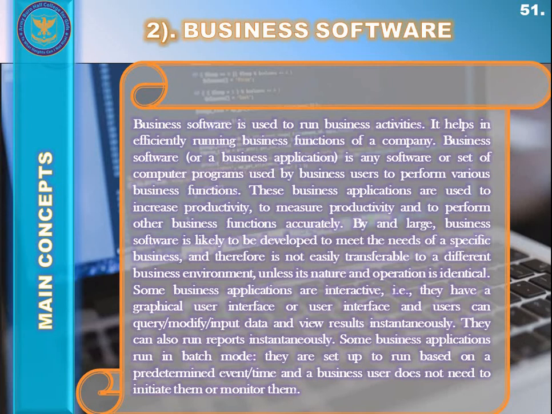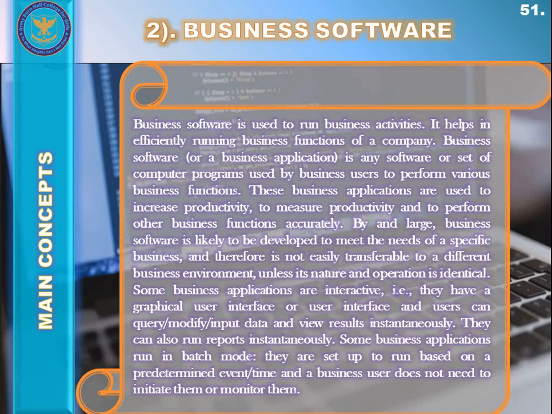If that software is not fulfilling the requirements of a business, in that case that business organization can actually place an order in order to develop its own specific application software. It can place an order to a software house so they can develop an application software for that business organization. So they can actually go for customized or specifically developed software.